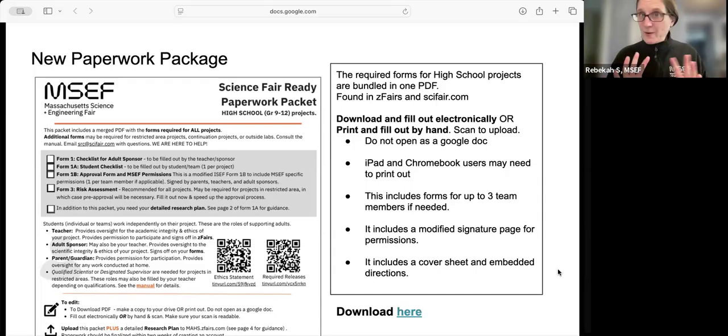It makes the formatting all weird. iPads, tablets, Chromebook users might need to print it out. Sometimes the functionality is not there to do embedded text. This paperwork packet includes forms for up to 3 team members if you need it. So obviously, if you're an individual or if you're a team of 2, you just leave some of those forms blank. It does include that modified signature page for permissions, and it includes that cover sheet.